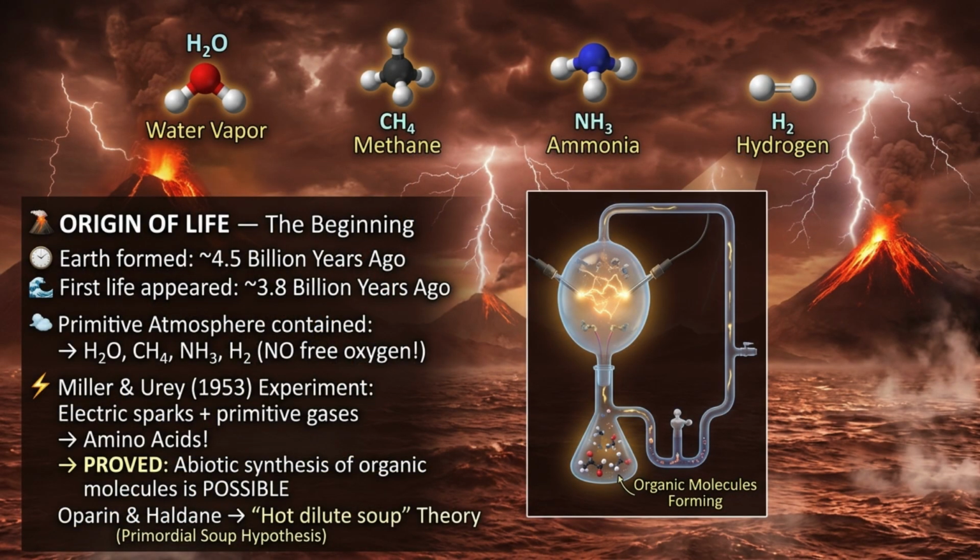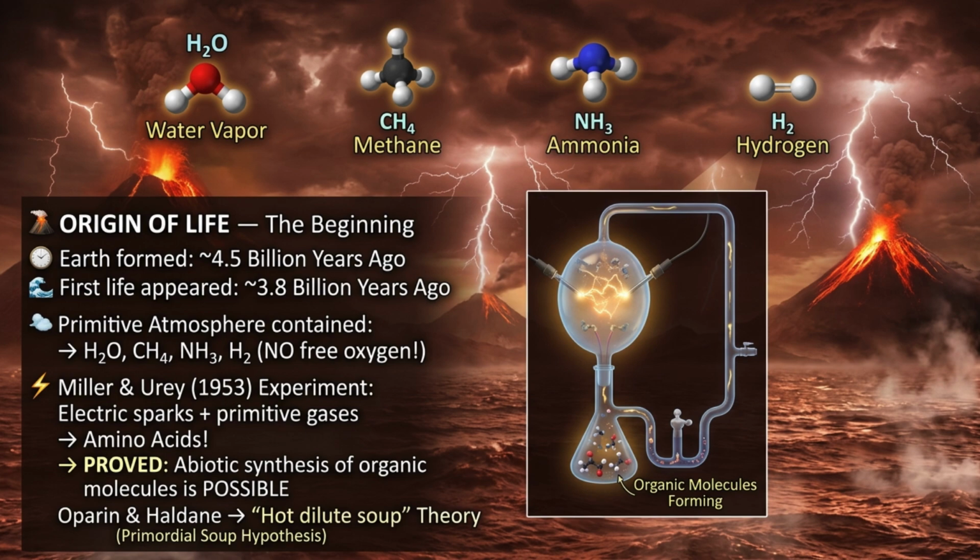Let's start at the very beginning. Earth formed about 4.5 billion years ago. The primitive atmosphere had no free oxygen. It had water, methane, ammonia, and hydrogen. Now, here's the NEET trap. Students often think oxygen was present early. It was not.